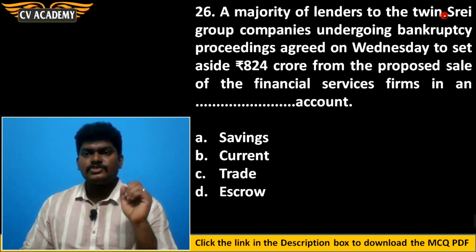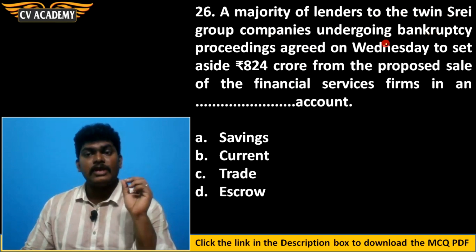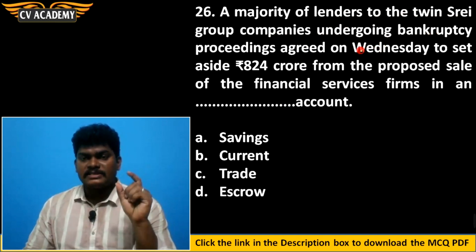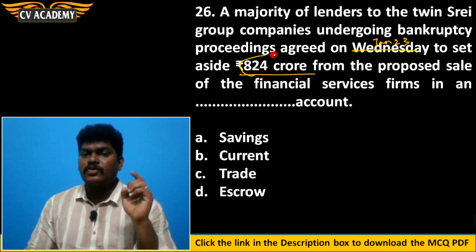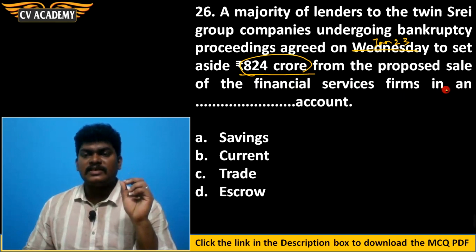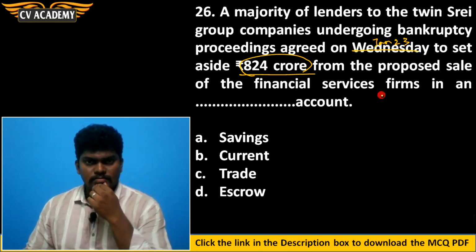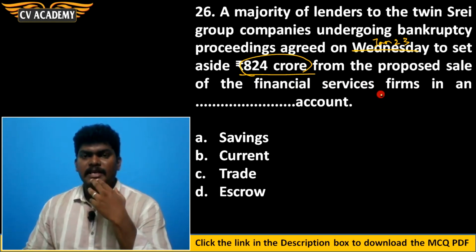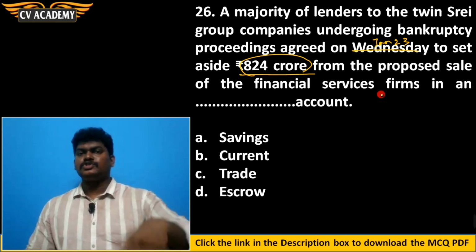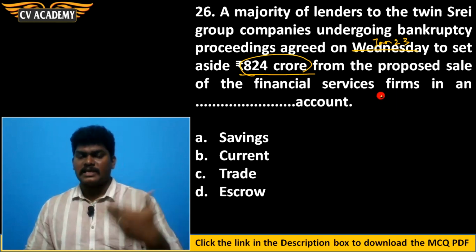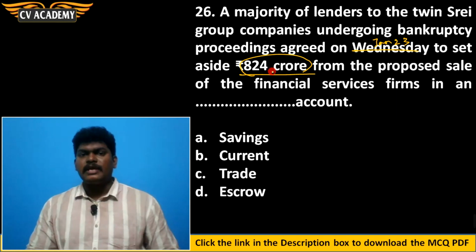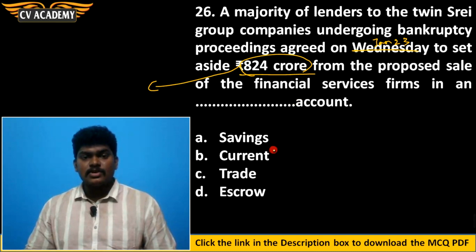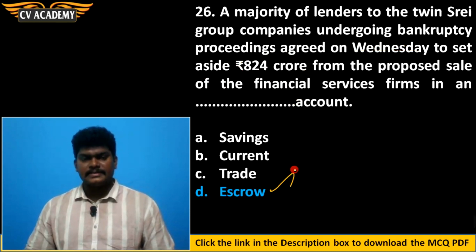A majority of lenders to the Sri group of companies undergoing bankruptcy proceedings agreed on Wednesday, that is January 23, to set aside 824 crore from the proposed sale of the financial services firm in a dash account. Yes, this week's Wednesday, the lenders of the Sri group of companies have decided to keep the proceeds from the recovery. Out of that amount, 824 crore rupees, we can keep it in an escrow account. Option D is the correct answer.